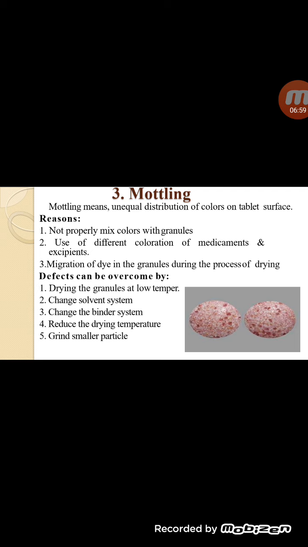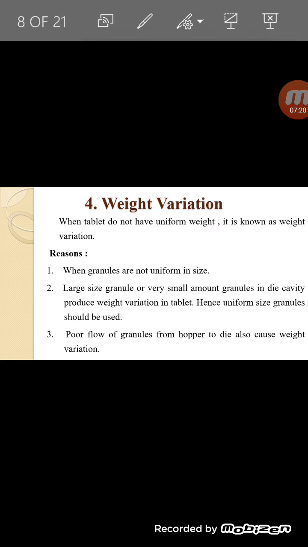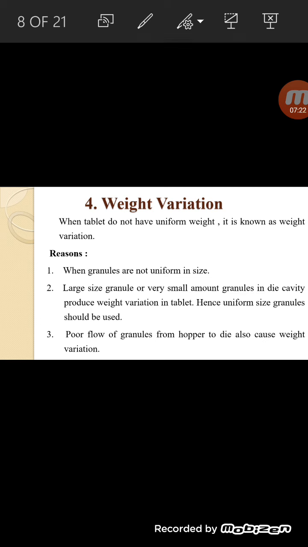Then how to overcome mottling? Mottling is overcome either by drying the granules at a lower temperature, by changing the solvent system as well as the binder system, reducing the drying temperature and grinding to smaller particles. Then next problem is weight variation.